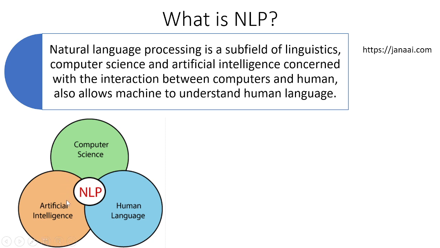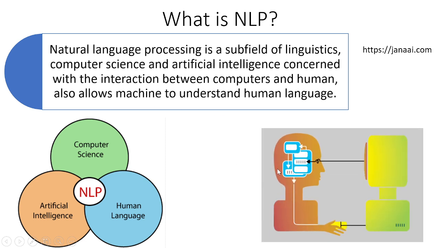By combining AI, computation and human language, NLP forms, and it also handles the interaction between computers and humans, allowing the machine to understand human language. With NLP, a human can interact with the computer.